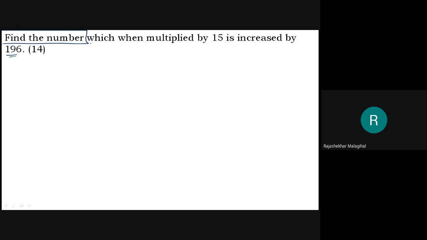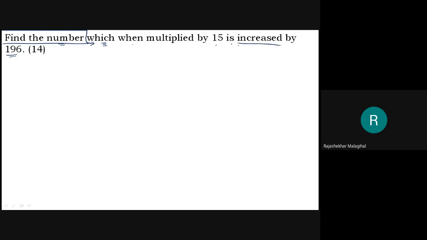Very interesting is from here. Which means what? The number which, when multiplied by 15, is increased by 196.